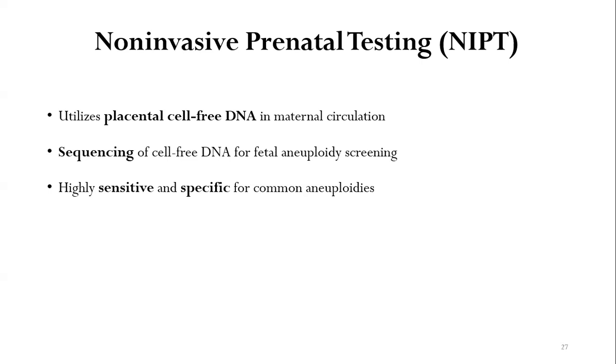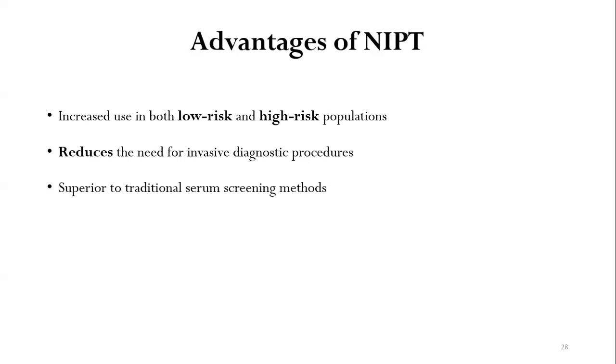There is sequencing of the cell-free DNA to look for fetal aneuploidy. It is a highly sensitive and specific test for detection of common aneuploidies like Down syndrome, Turner syndrome, Klinefelter syndrome, and trisomy 13 and 18, Edwards syndrome, which are commonly detected through this NIPT test.